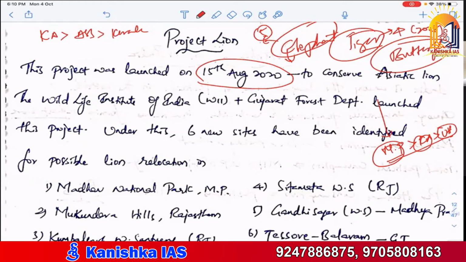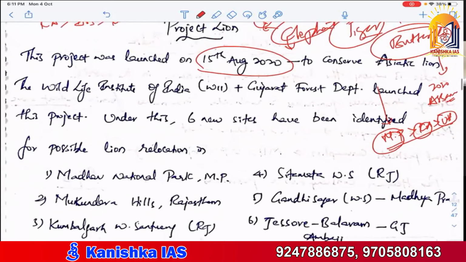Then there is the butterfly census. The butterfly census is in the news because recently they conducted this kind of census through voluntary participation in Papikonda National Park. It was conducted in 2020, and the highest number of butterfly species are present in Assam and the lowest in Haryana. So these are certain important points regarding the elephant, tiger, and butterfly census.